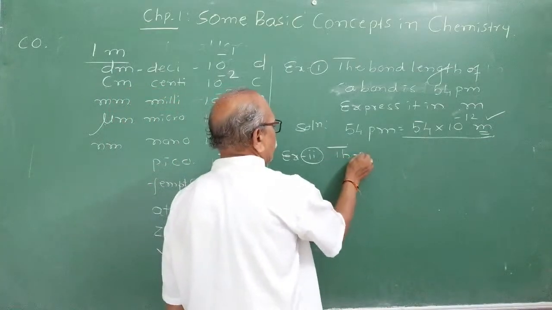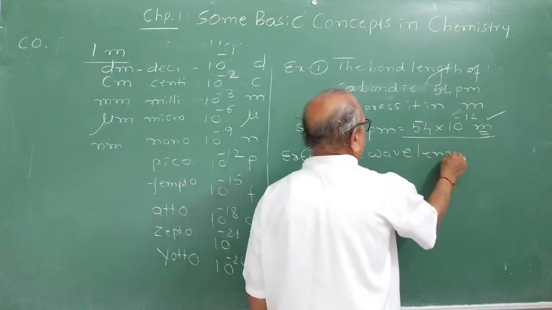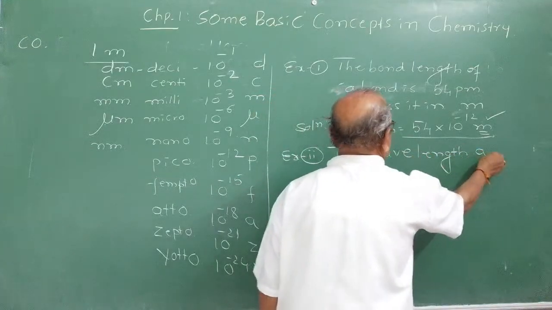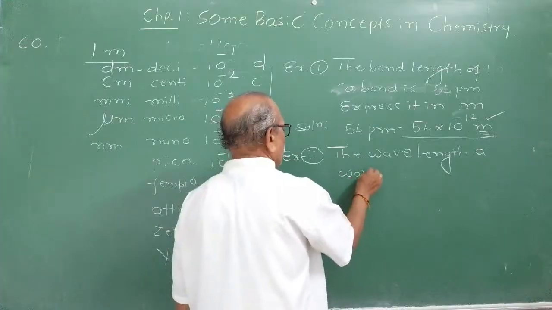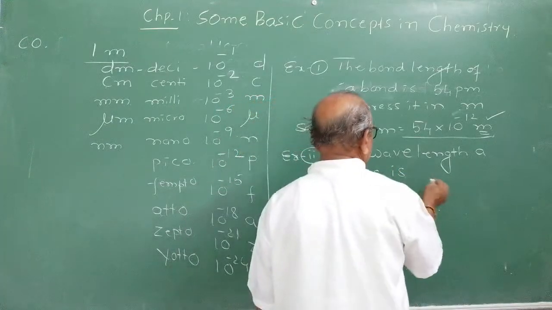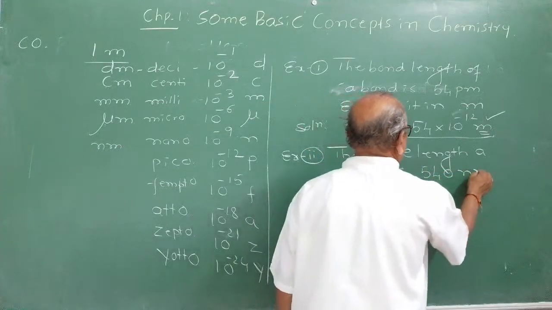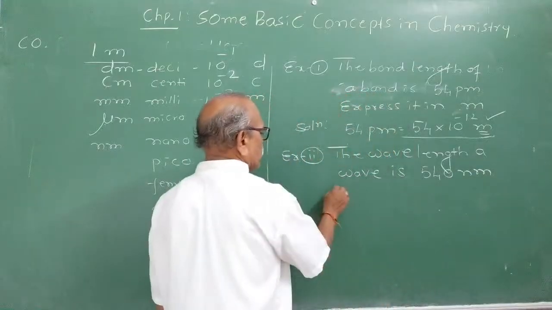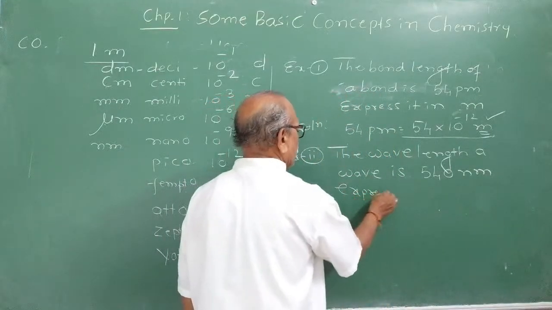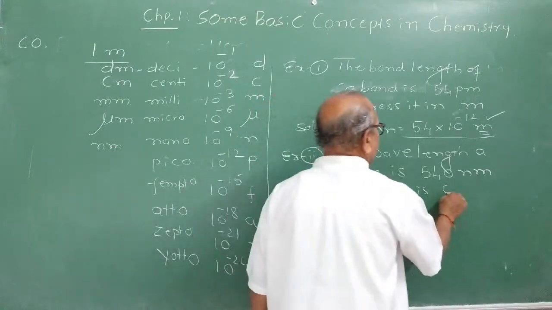Another problem you study: the wavelength of a wave is 540 nanometer. Express it in centimeter.